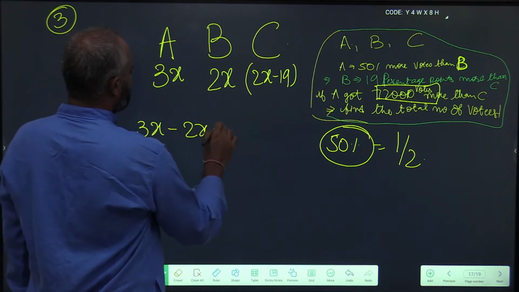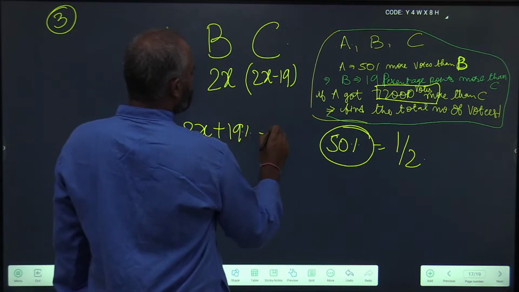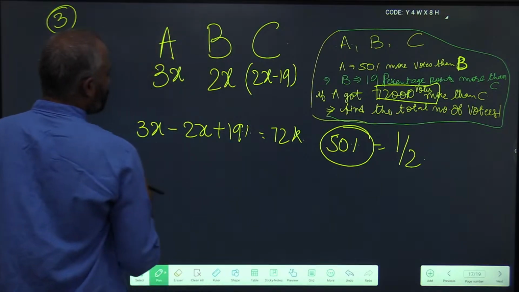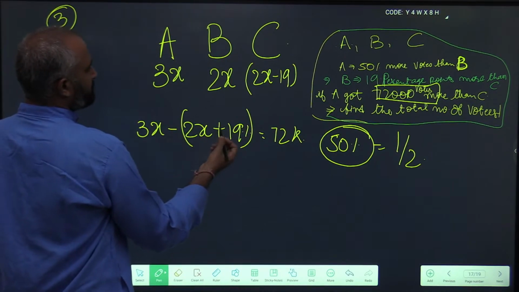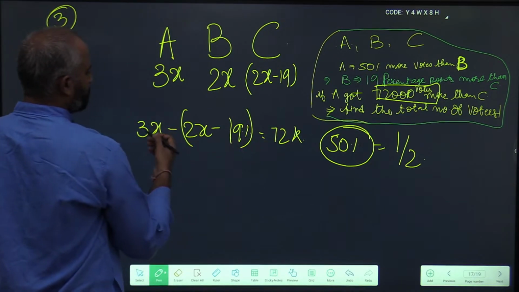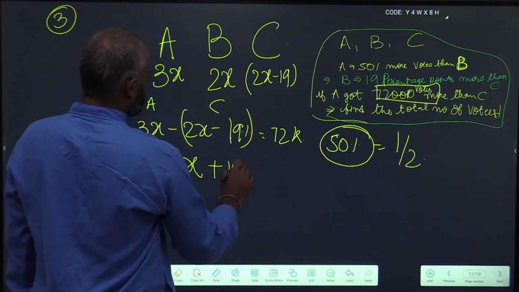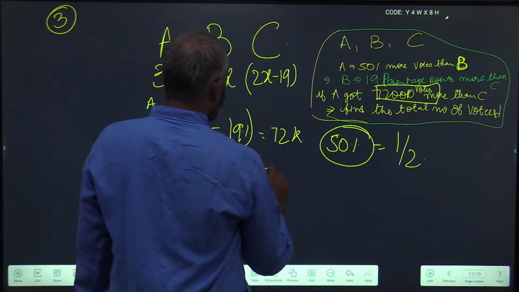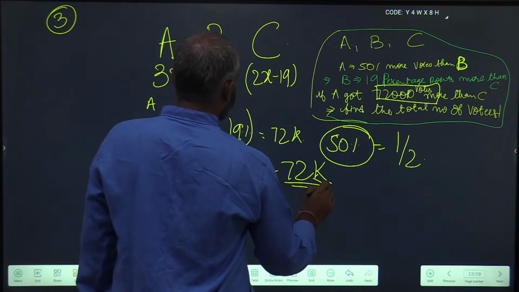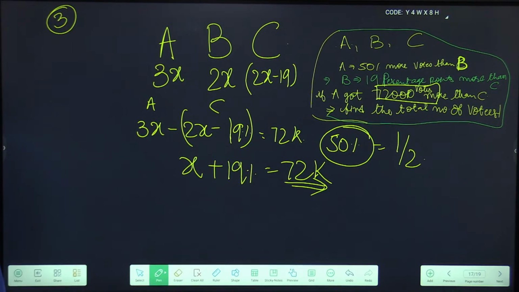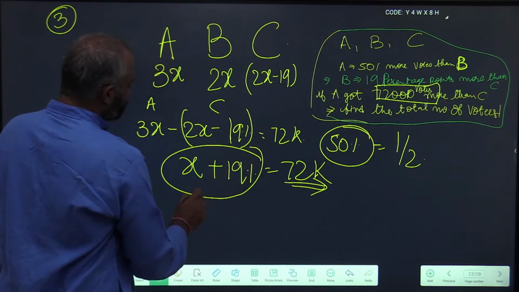A is 3x, C is 2x minus 19%. So 3x minus 2x is x, and minus and minus becomes plus, so x plus 19% is 72k. Now can we do something about this?